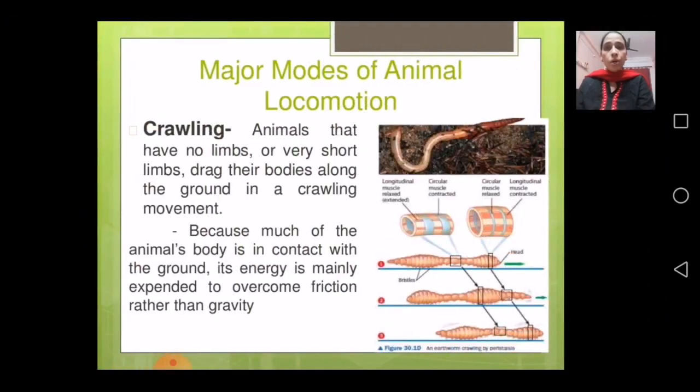Now crawling, which I told you just now, is the locomotion in earthworm. You can see the structure of the earthworm also. Animals that have no limbs or very short limbs drag their bodies along the ground in a crawling movement. Because much of the animal's body is in contact with the ground, its energy is mainly expended to overcome friction rather than gravity.